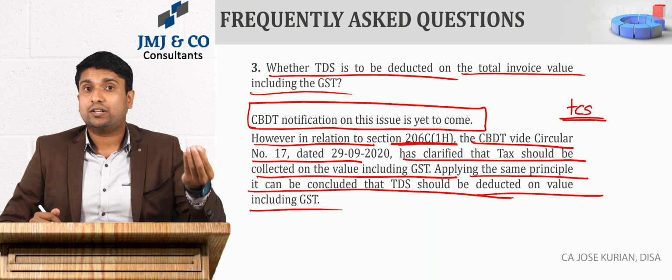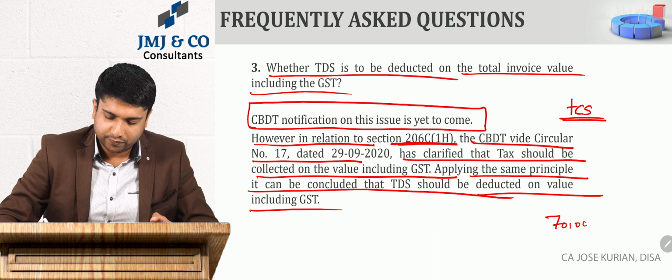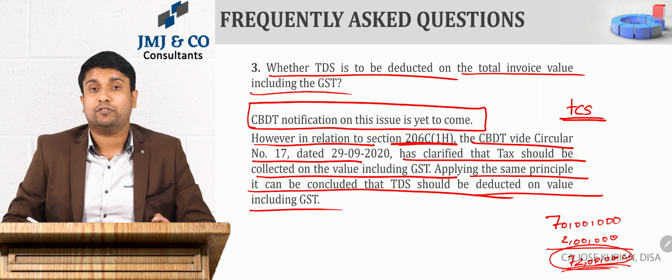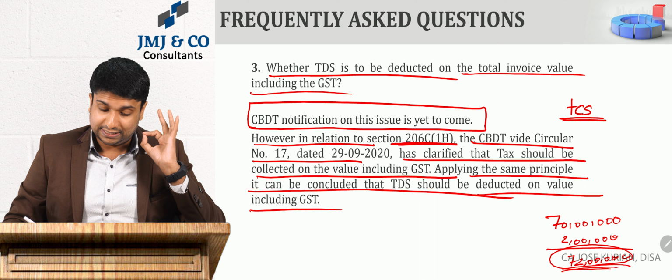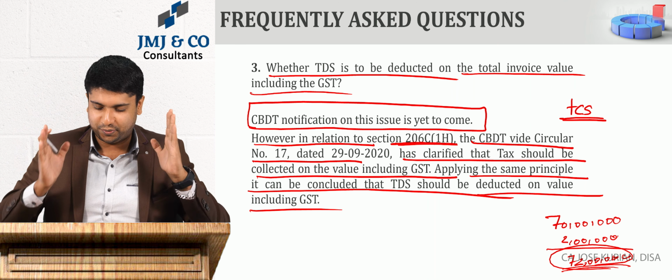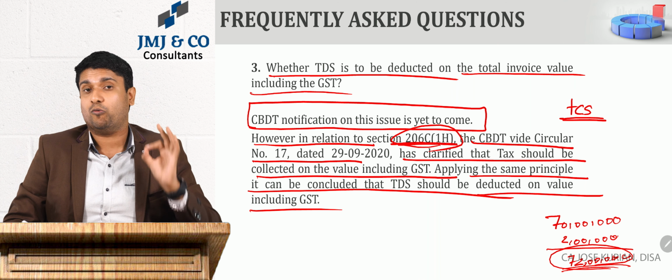Applying the same rationale, you can say that TDS is also required to be deducted on the value including GST. A simple example: say 70 lakhs is my purchase value and 2 lakhs is my GST amount. So simply, on this 72 lakhs the buyer has to deduct TDS. Again, CBDT hasn't issued any notification on this issue, so we have applied the same principles of 206C1H.